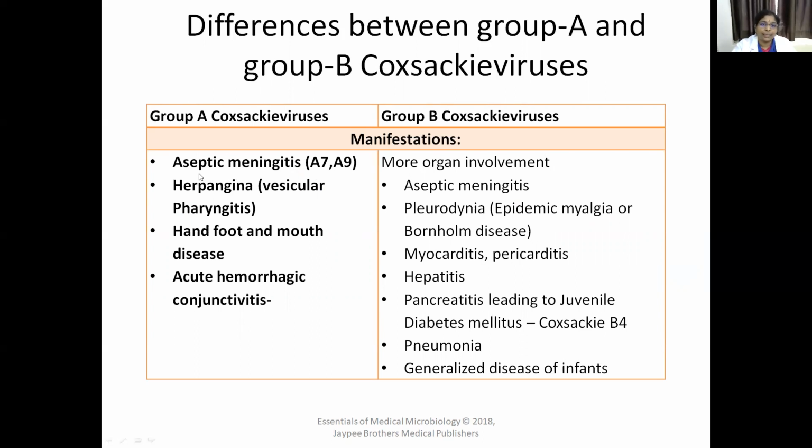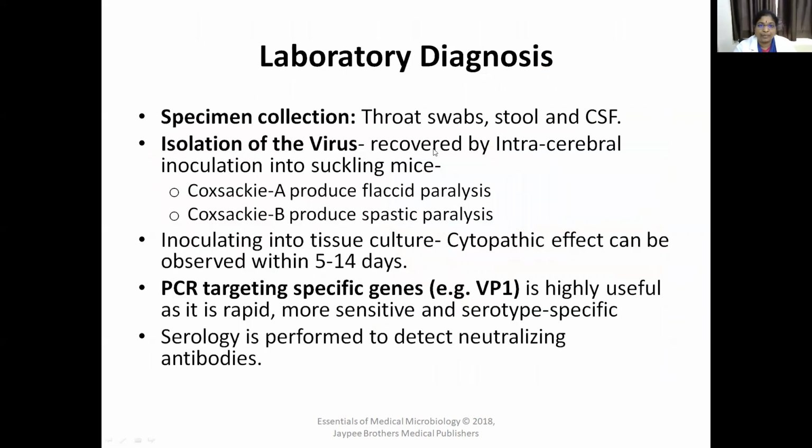Coxsackie group A causes aseptic meningitis, herpangina, means vesicular pharyngitis, hand, foot, mouth disease, acute hemorrhagic conjunctivitis. Whereas group B will cause more organ involvement: aseptic meningitis, pleurodynia, epidemic myalgia or Bornholm disease, myocarditis, pericarditis, hepatitis, pancreatitis, diabetes mellitus, pneumonia, generalized disease of infants. These are the organ involvement caused by Coxsackie group B viruses.